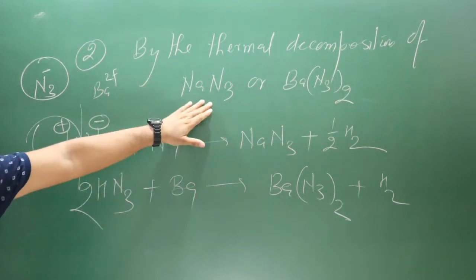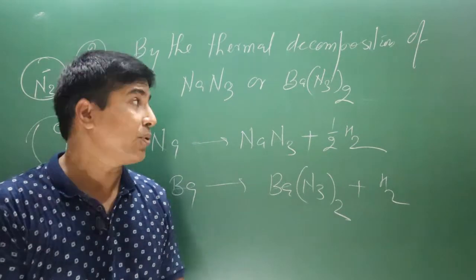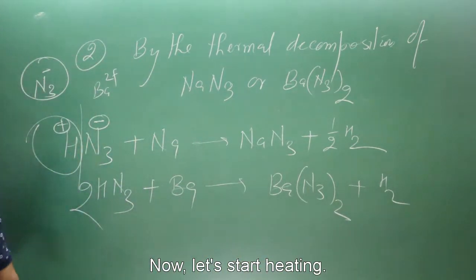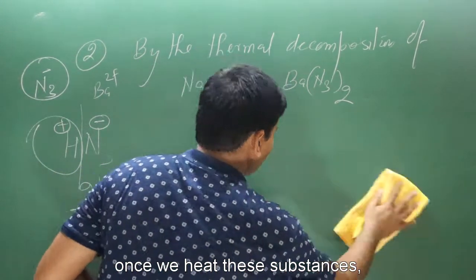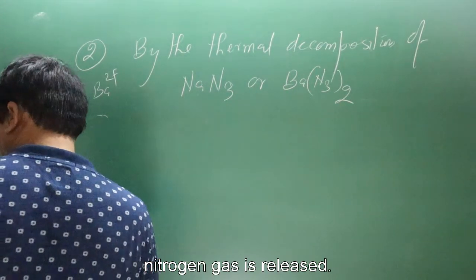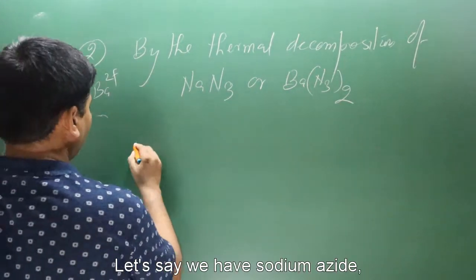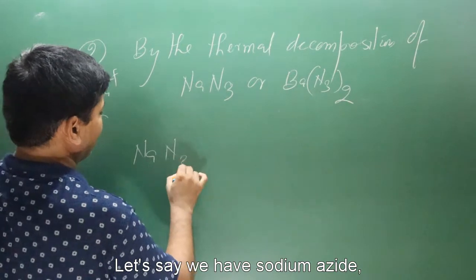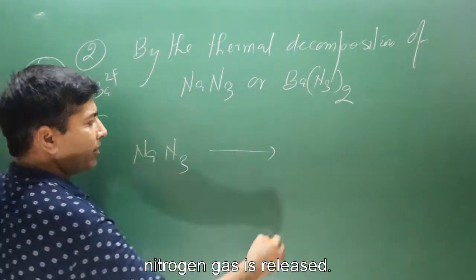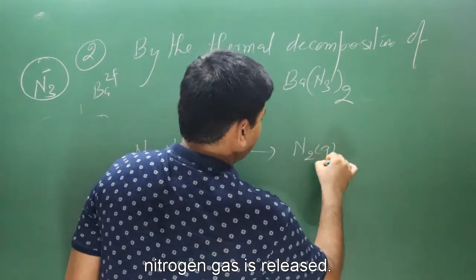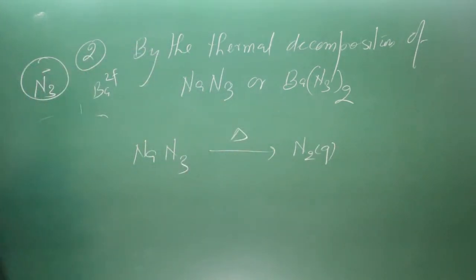Okay, sodium azide and barium azide. Now let's start heating. Once we heat these substances, nitrogen gas is released. Let's say we have NaN3. Nitrogen gas is released. This is thermal decomposition, heating is done.